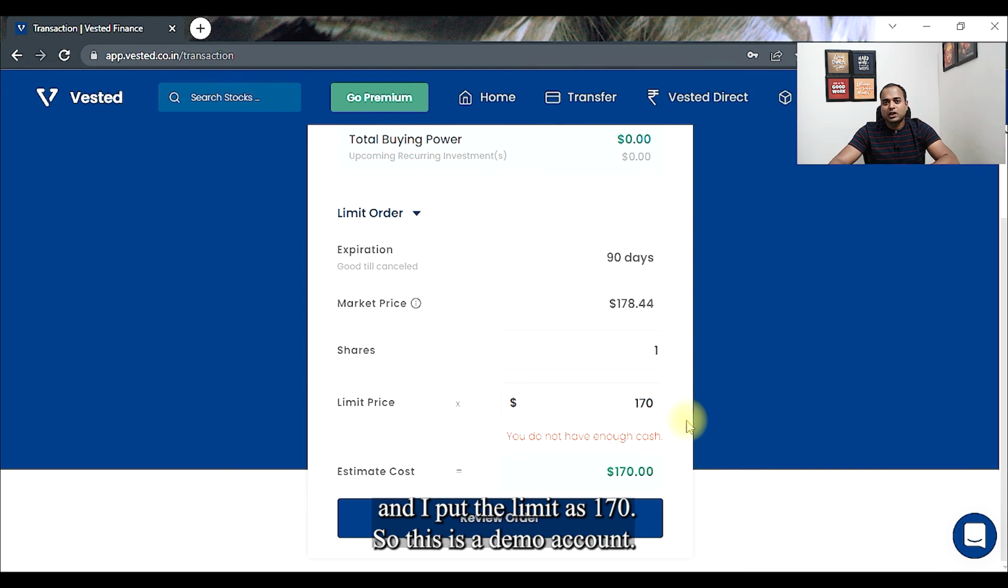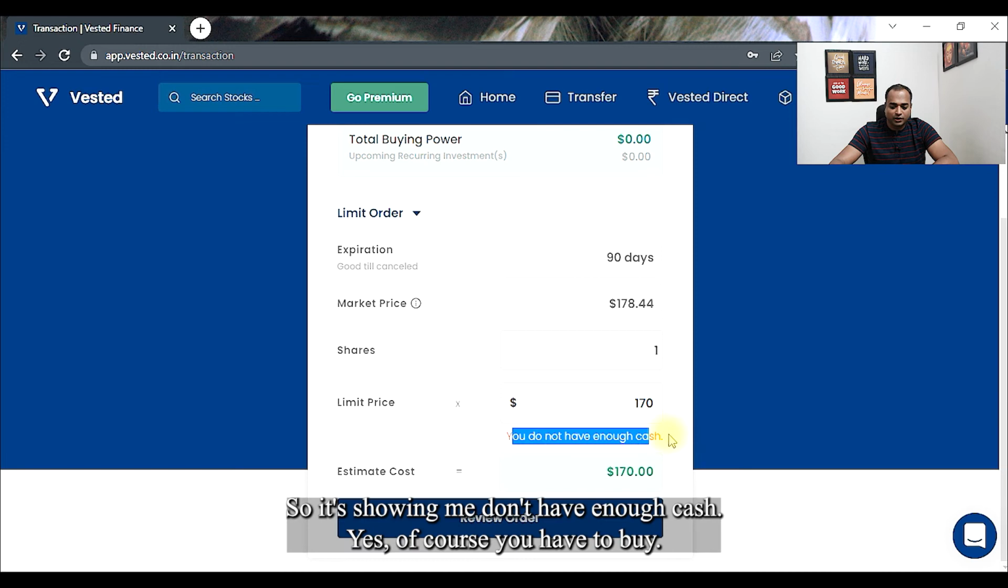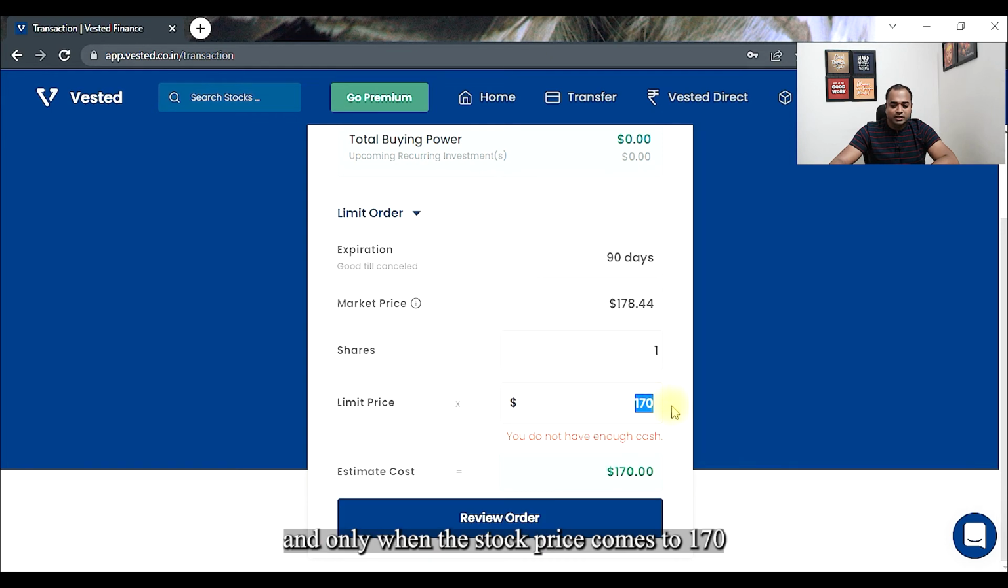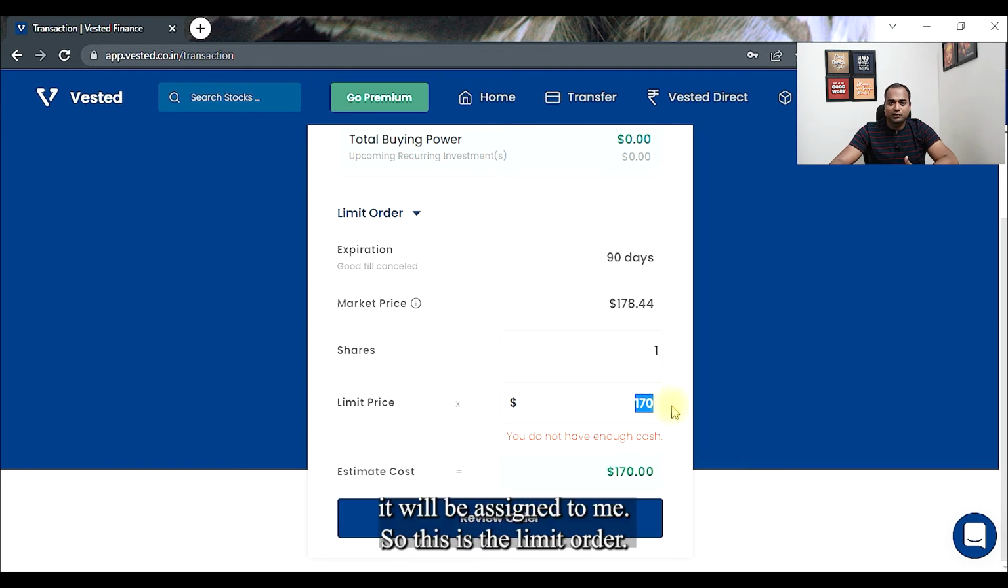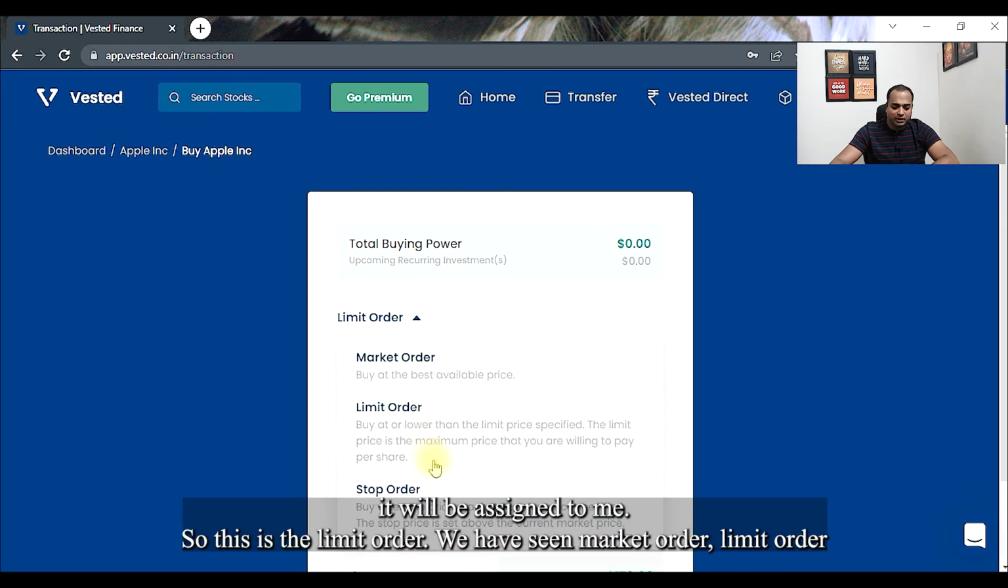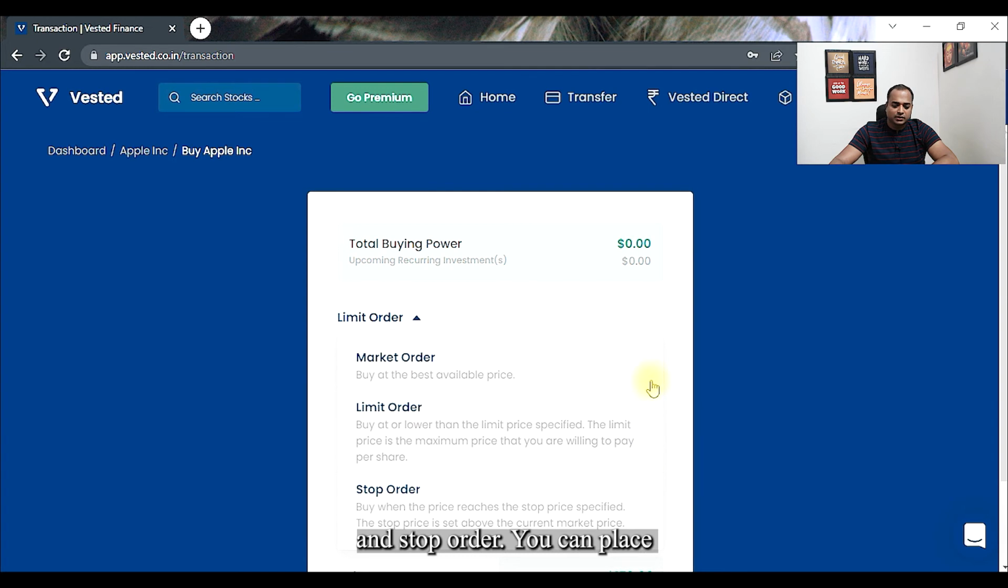So this is a demo account. I have not funded this account as such. So it's showing me I don't have enough cash. Yes. So of course, before you can buy the shares, you need to have cash in the account. And only when the stock price comes to 170, it will be assigned to me. So this is the limit order. So we have seen market order, limit order, and stop order.